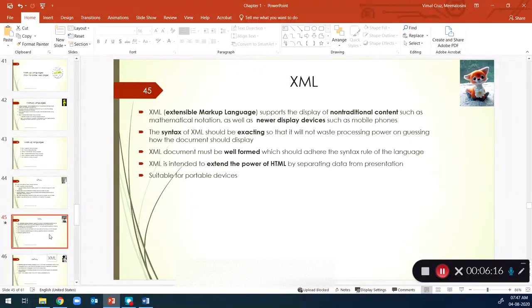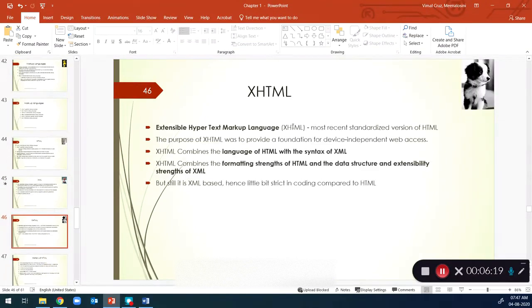After XML, the next version was called XHTML, that is Extensible Hypertext Markup Language. So this is the combination. By combining the rules and the best things about HTML with the best things about XML, the combination of these two helped to develop this new language called XHTML. So the formatting strength of HTML and the extensibility, that is scientific notation and device support, which are the strengths of XML, were added together to form XHTML. So that is the next version.